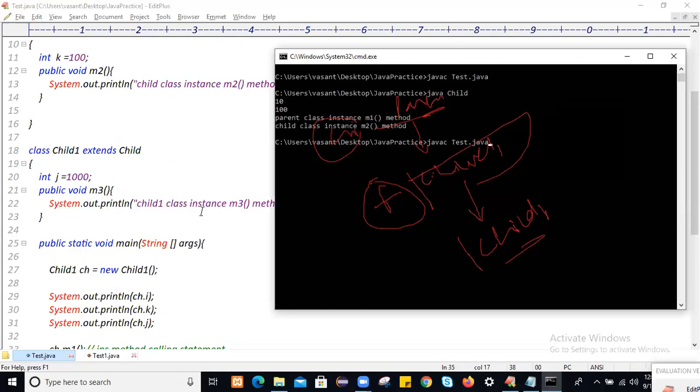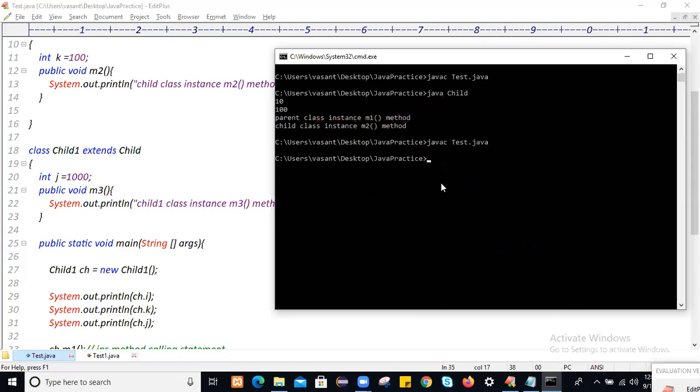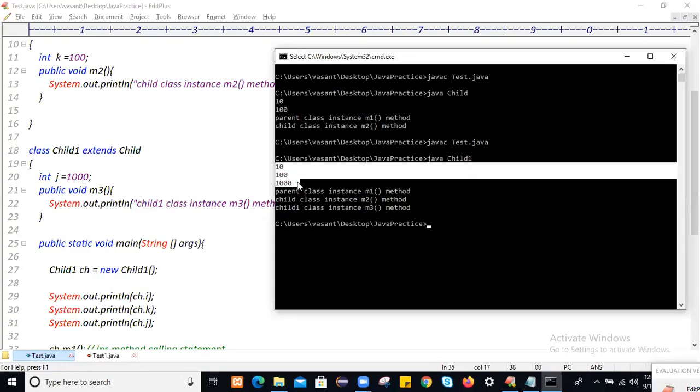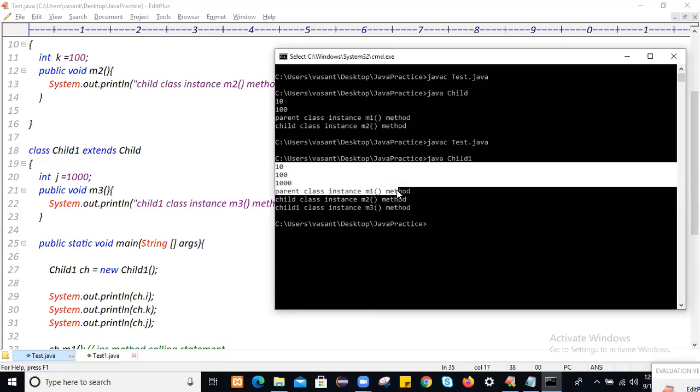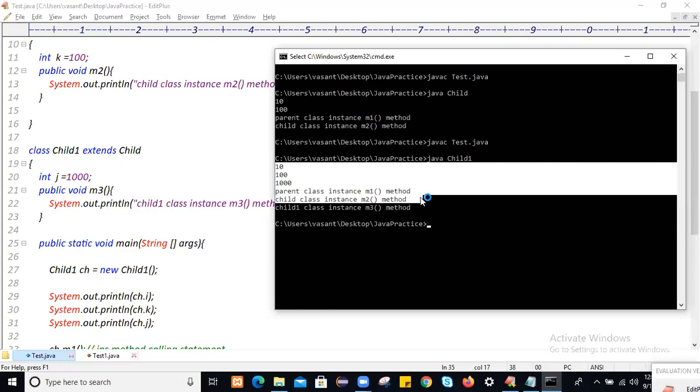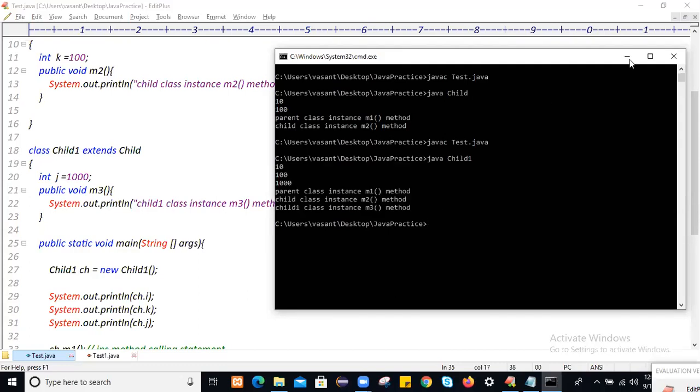Let me compile and run this. To compile it, just use javac, the application name is test.java. Where is the main method available? The main method is within child one. So execute that: java child one, and you see 10, 100, 1000 got printed. 10 from grandfather, 100 from father, and 1000 from self. And this is the parent class instance m1 method, child class instance m2 method, and child one class m3 method. So that is the output you will get.